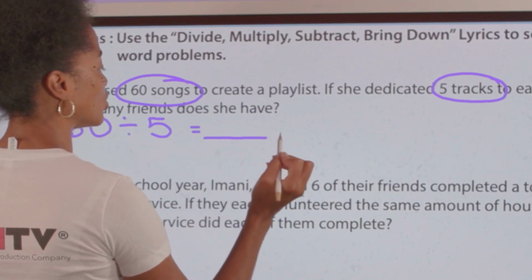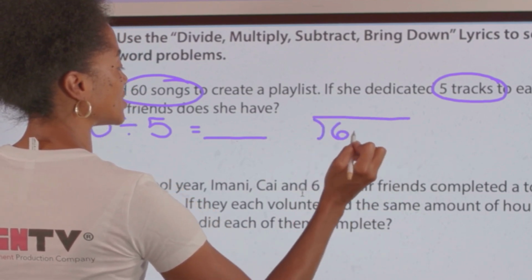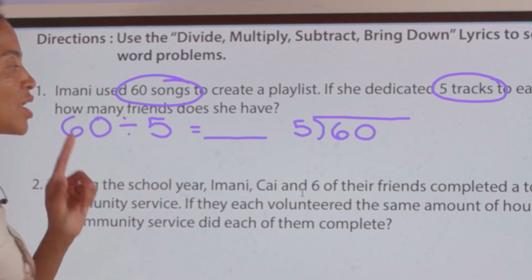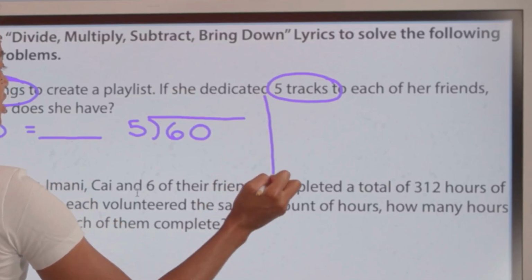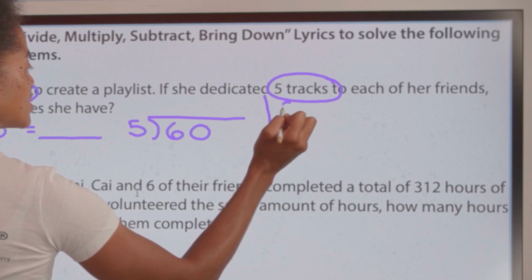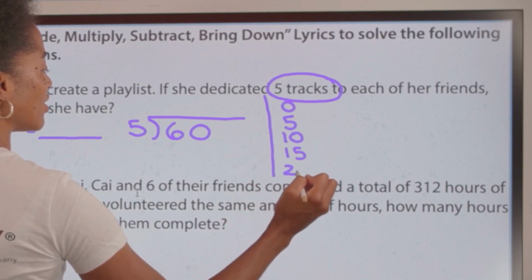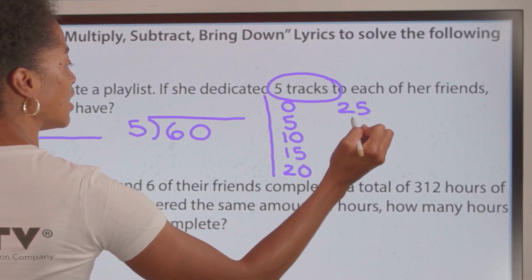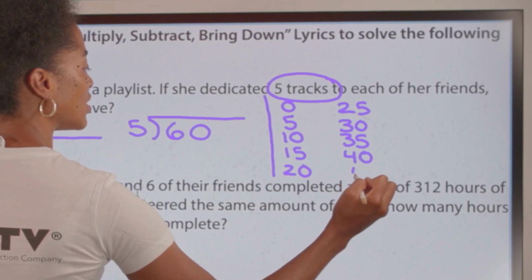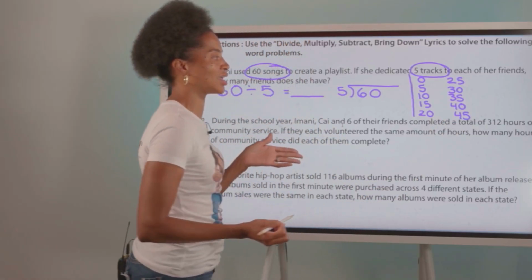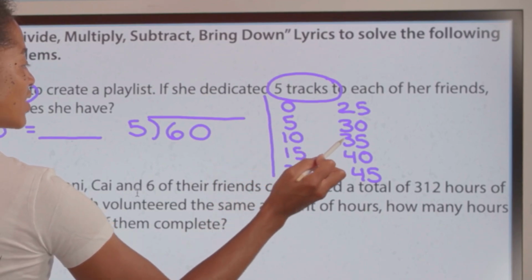And so we're going to set up to solve. I'm just going to put equals so we can put our answer, which is the quotient, right there. Here we go. We have 60 divided by 5. So we're looking at our answers to our 5 times tables. We're going to jot that down right over here. Check it out. 0 times 5 is 0. 1 times 5 is 5. I'm just going to keep adding 5. And look, I can go back up to the top and keep writing this down until I have a total of 10 numbers. I'm double checking. 1, 2, 3, 4, 5, 6, 7, 8, 9, 10.